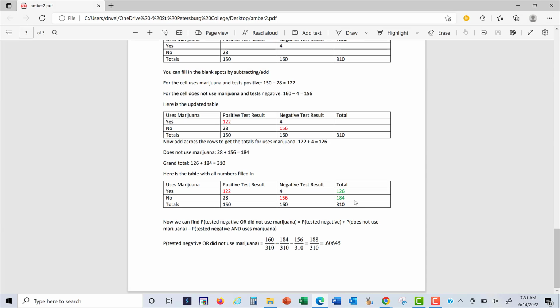So now this is similar to the last question. You're going to use the addition rule. I'm going to find the probability that a person tested negative or did not use marijuana. That's going to be calculated with the addition rule: the probability tested negative plus the probability does not use marijuana minus the probability they tested negative and they use marijuana. Okay, so the probability that they tested negative, I go to my table, negative results were 160, and that's going to be out of 310, so that's the first fraction. And then the probability that they don't use marijuana, was 184 out of 310, and then minus the probability that they tested negative and